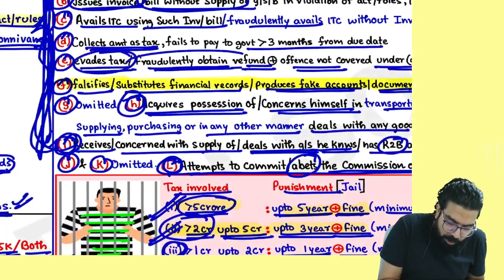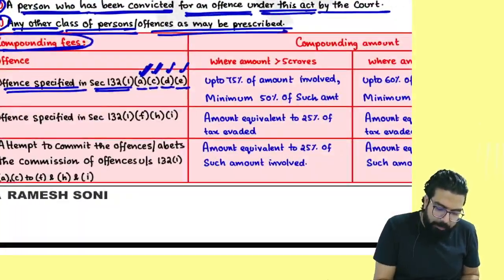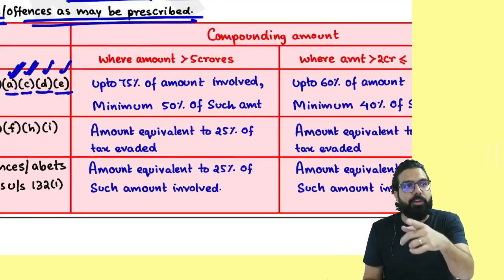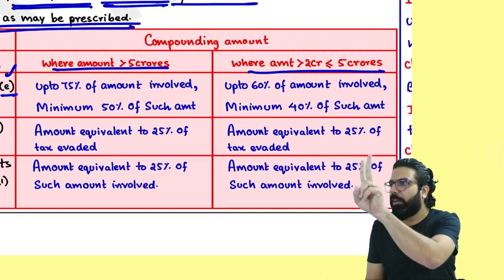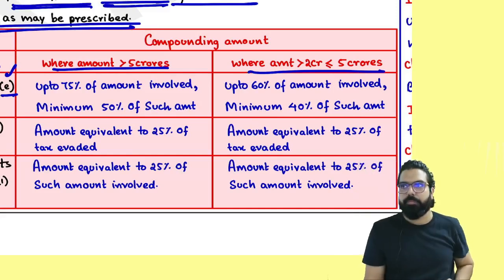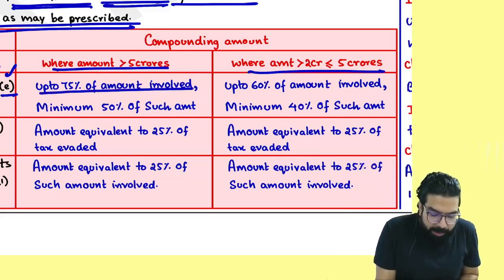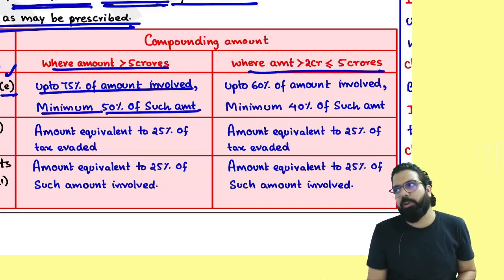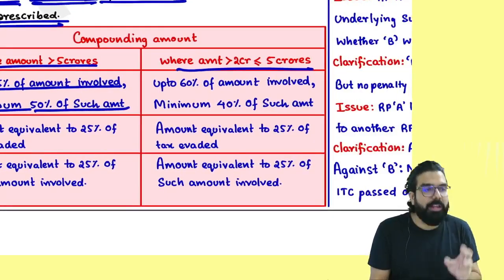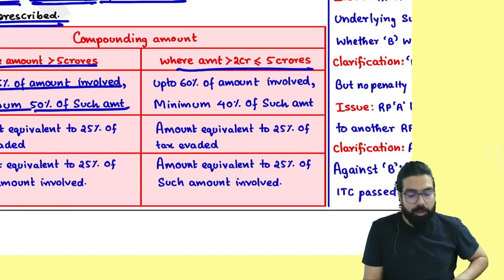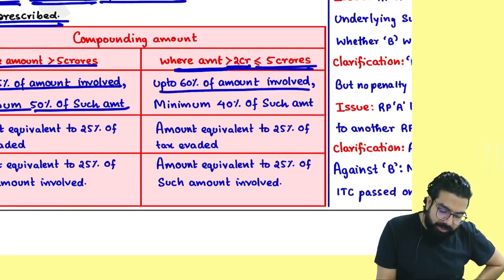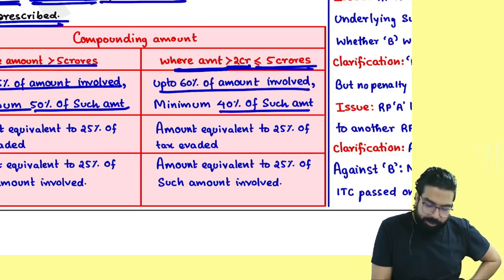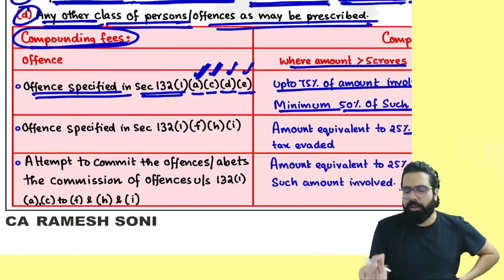If you evade tax or fraudulently obtain a refund, then remember in these cases when you are about to be sent to jail, is the amount more than 5 crore or 2 crore to 5 crore? Only in these two cases may you be sent to jail. Yes or no? They are telling up to 75% of the amount involved, maximum, and minimum will be what? 50% of the amount of tax. Basically 50% of the amount involved. Sir, if you have done an offense which is more than 2 crore up to 5 crore, then 60% and minimum will be 40. Next, all other cases I'll tell you.